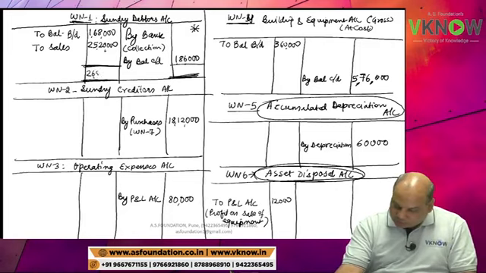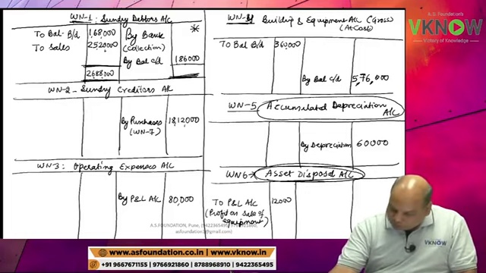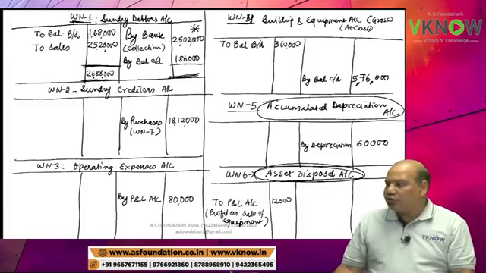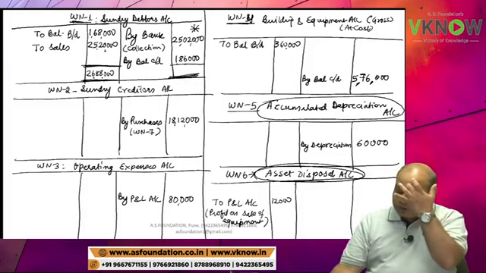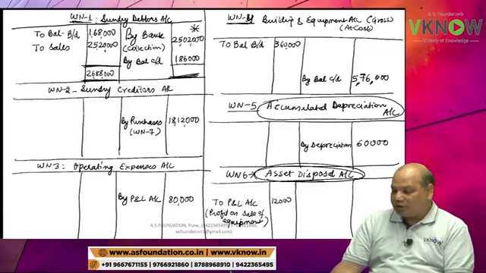Debit side total 26,88,000 minus 1,86,000. So this comes to, please calculate, 25,02,000. Nilima is right. 25,02,000 is collection from debtor.